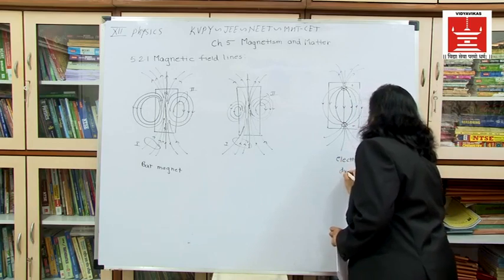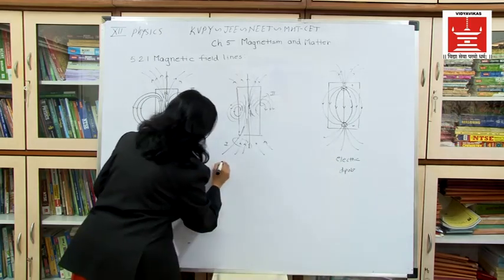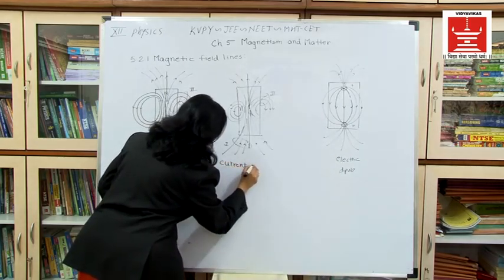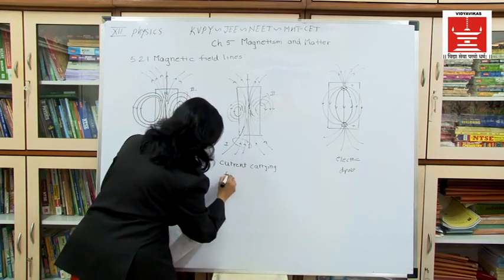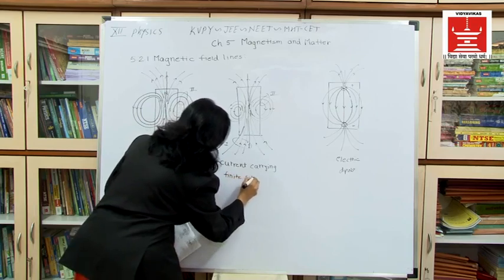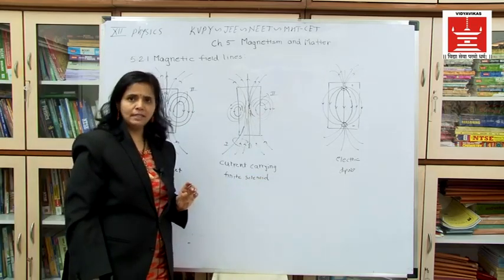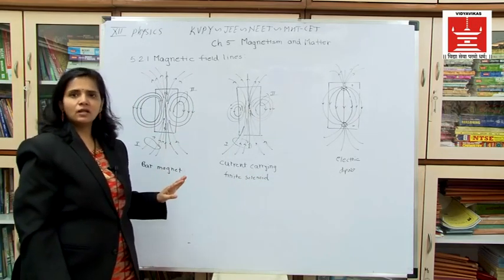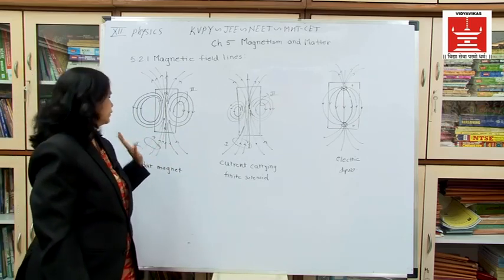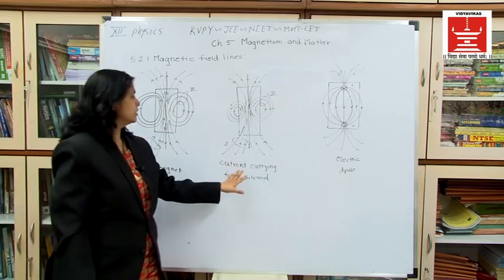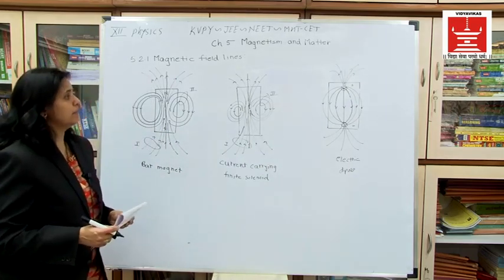This is the diagram for the electric dipole, and this is the current carrying finite solenoid. Okay, these are the magnetic field lines. Magnetic field lines are imaginary lines which show you the direction of the magnetic field. This is my bar magnet, this is the current carrying finite solenoid, and this shows the electric dipole.